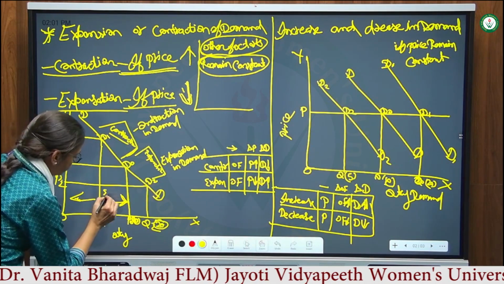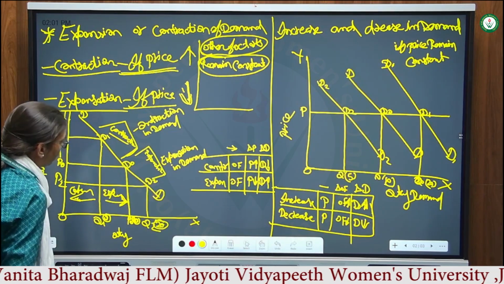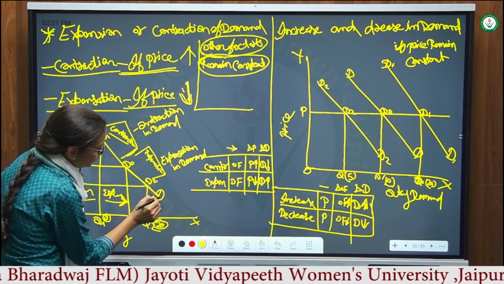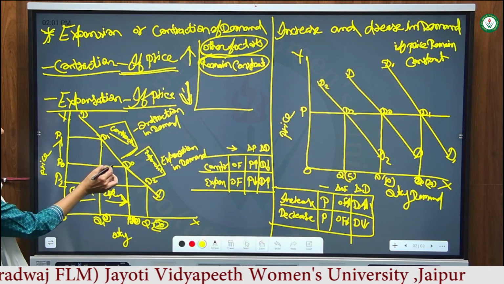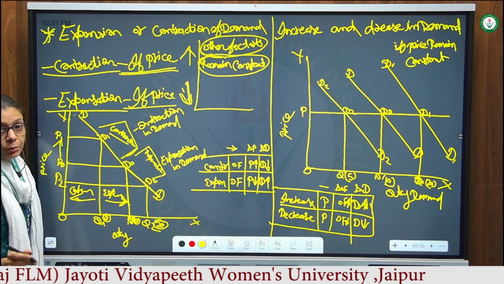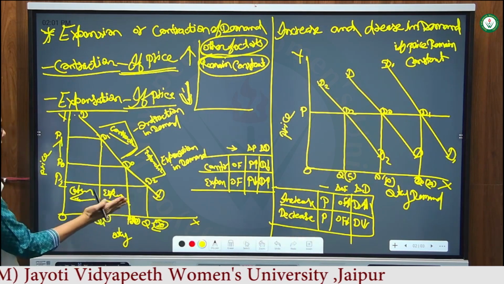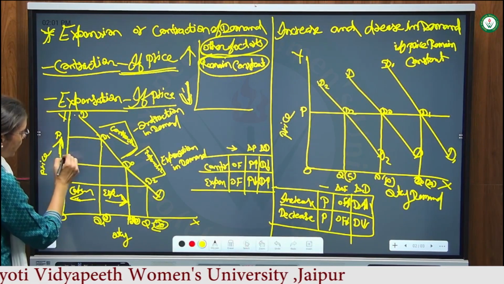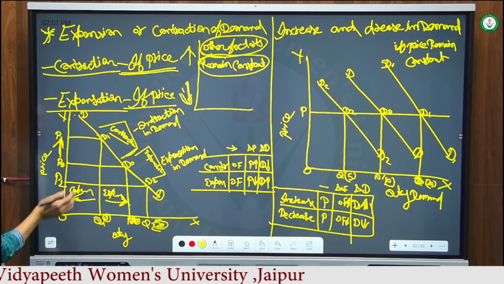expansion of demand, and this is the contraction of demand. The demand curve moves to the right side, sloping downward, when there is expansion in demand, and when there is contraction in demand, the demand curve goes left side to upward. The demand curve is the same, it is moving in the same diagram, just left or right side. When prices go up, demand contraction takes place and the demand curve moves to the left side, upward left side,